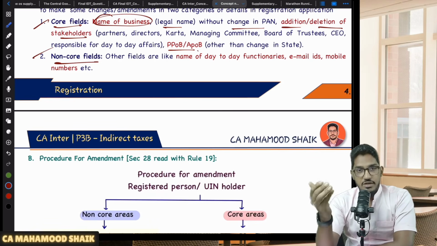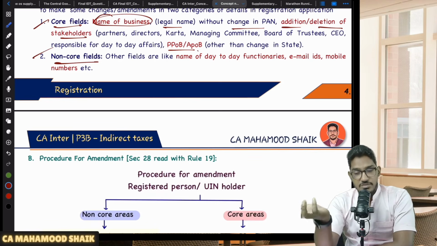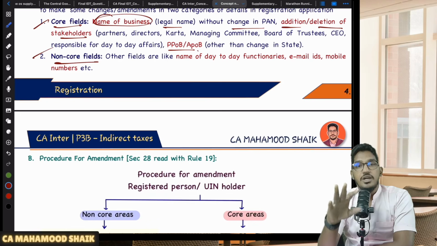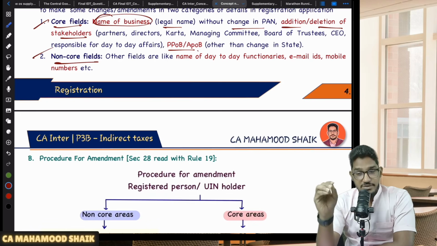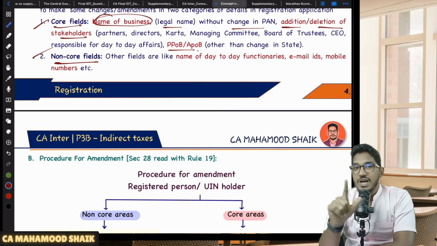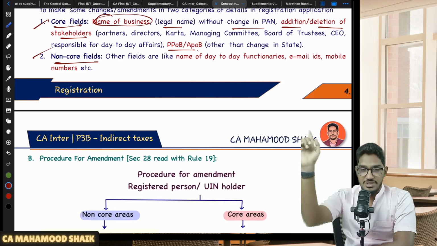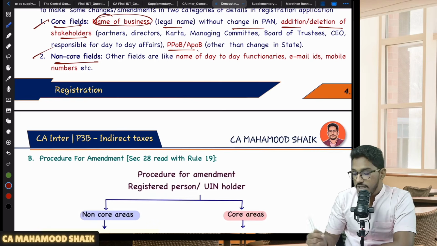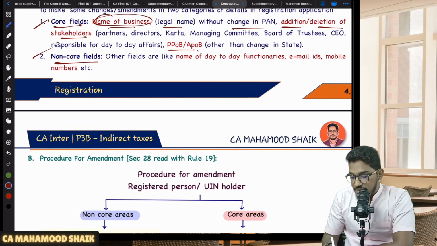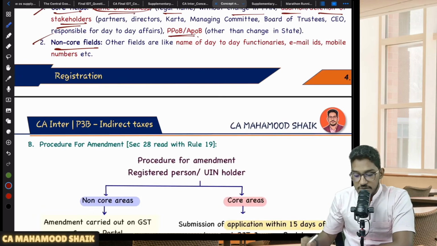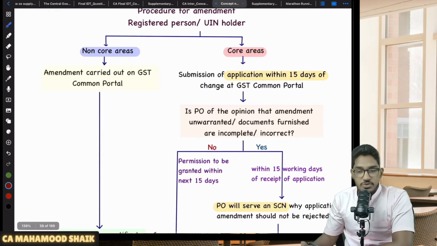If you are changing your address of either principal place of business or additional place of business within the same state, you can do amendment. If you want to shift your principal place of business or additional place of business to another state, there also you can't do amendment. You have to take a fresh registration in the new state. So these are core fields: name of the business, details of the stakeholders, principal place of business, additional place of business. There are some non-core fields. What are non-core fields? All other fields like name of day-to-day functionaries, email IDs, mobile numbers, all this will form part of non-core fields. Now, what is the procedure for amendments, sir?